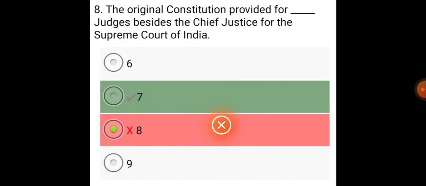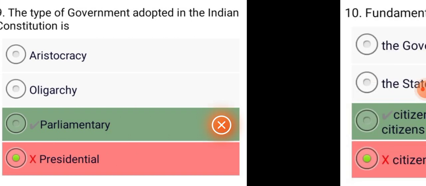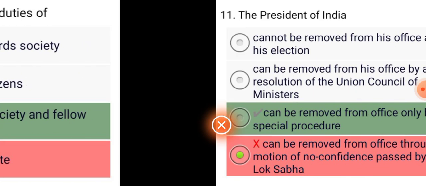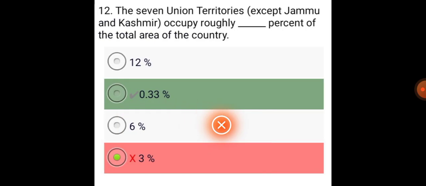The original constitution provided for 7 judges besides the Chief Justice for the Supreme Court of India. The type of government adopted in the Indian Constitution is parliamentary. Fundamental duties are duties of citizens towards society and fellow citizens. The President of India can be removed from office only by a special procedure.